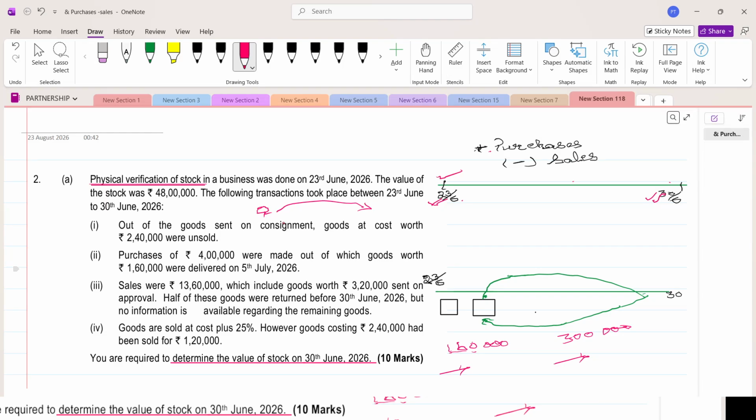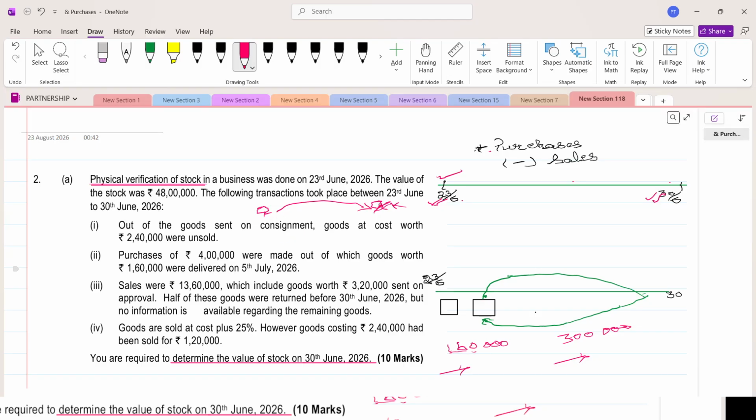So now what he will say, he is not going to Calcutta and selling it. He is appointing a person there, asking him to sell the goods on his behalf. He is not selling goods to this person in Kolkata. He is just sending, not selling, sending the goods to this fellow in Kolkata, and he will ask him to sell the goods on behalf of him. And for this service, he will give this person a certain commission. We are not going into the deep detail of consignment, because it is not in your chapter right now.